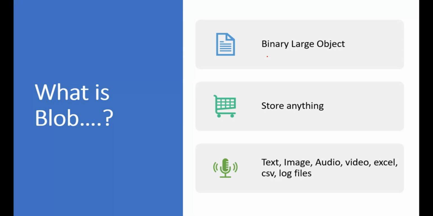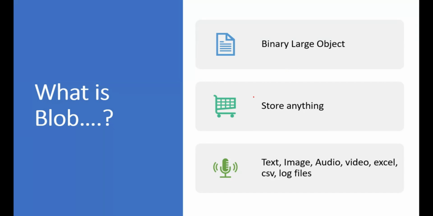In the storage disk, when we talk about the hardware, it will be stored in the form of binary format. In that case, it is not meant for analytics or analysis, because it is stored in a very cheap format, right? That is the whole significance behind the scenes for the blob.